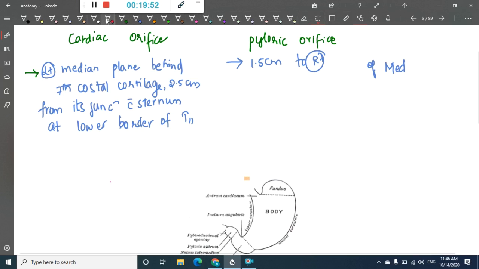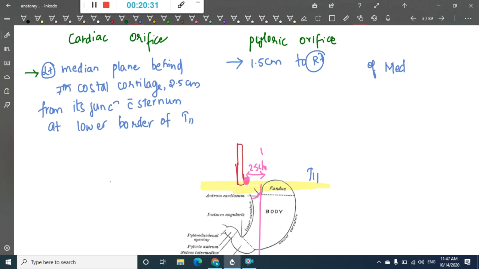So I'm putting it here. Okay, cardiac orifice. This is the place where you have the sternum. I'll actually draw again properly. From this sternum, at the junction of sternum and 7th rib, 2.5 centimeters behind the costal cartilage, you will see this cardiac orifice, and this will correspond to the T11 vertebra. The same thing, but it is on the left side.